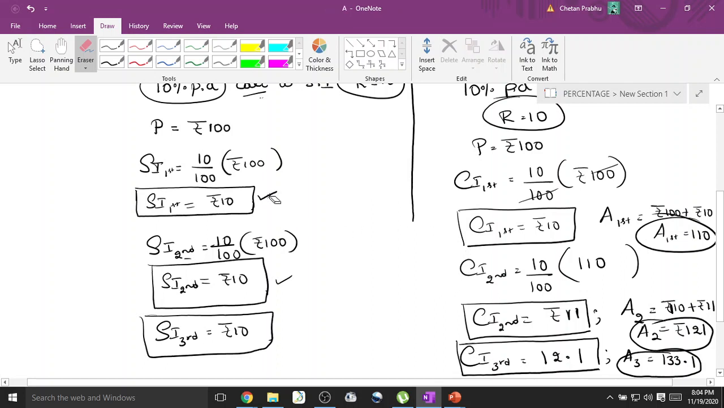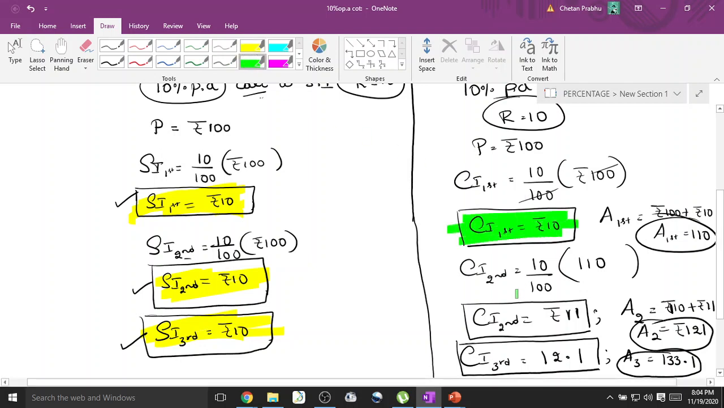Okay, now see here, the conclusion part. Can you see that simple interest is the same for all the years? This is point number 1. Simple interest is the same for all the years, right? Yes. What about compound interest? Is it the same? No, compound interest is not the same. For the first year it was 10, right? For the second year it became 11 rupees, and for the third year it is how much? 12.1 rupees. Yes or no? It is not the same. But simple interest is the same for all the years.